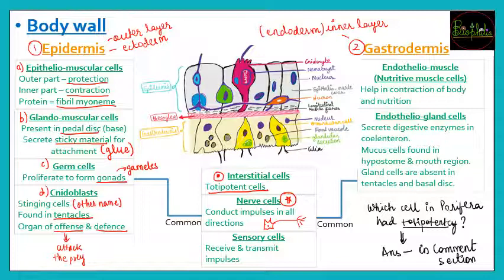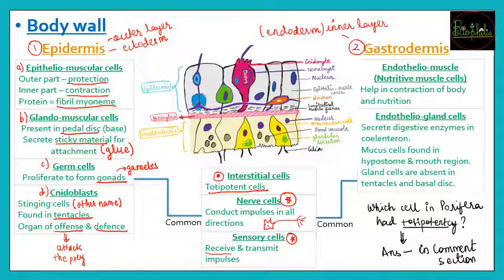Then there are sensory cells which are going to receive and transmit impulses. So as we have sense organs, as we are developed much more, the initial starting had been done from the Cnidarians. So first time sensation of light or of some organism coming near them, all that was seen because of the sensory cells.